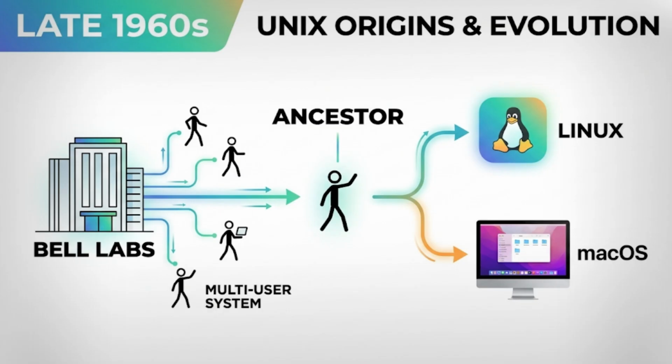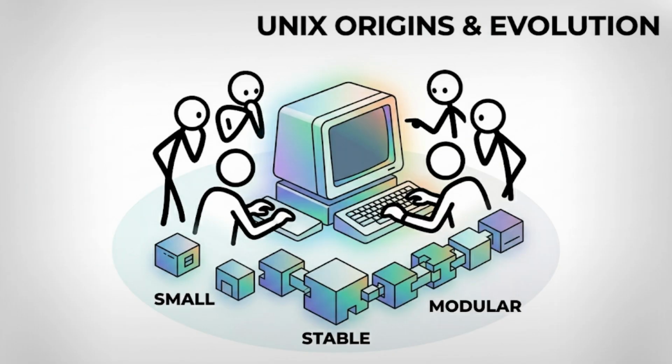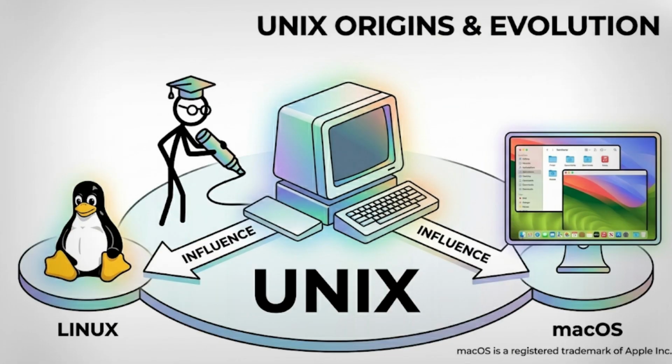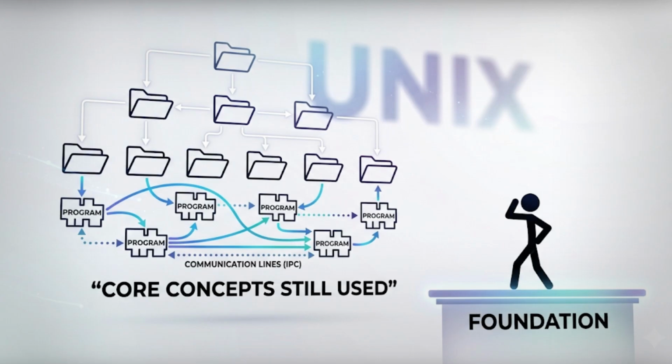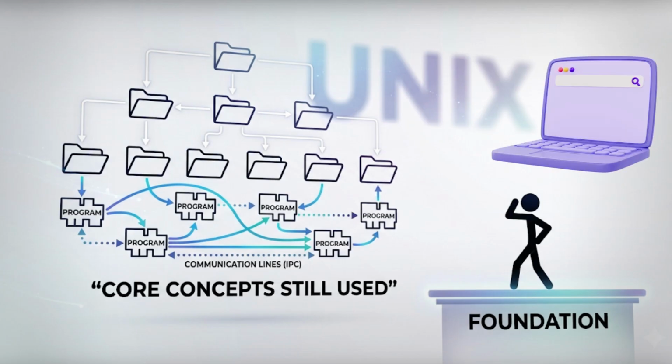Unix. Developed in the late 1960s at AT&T Bell Labs, this multi-user and multitasking system is the silent ancestor of many platforms we use today. It was designed to be small, modular, and extremely stable, allowing multiple people to interact with a computer at the same time. The design philosophies established by its creators directly influence the development of both Linux and macOS. While you rarely see raw Unix running on a personal computer today, its core concepts regarding how files are organized and how programs communicate remain the bedrock of modern computing.